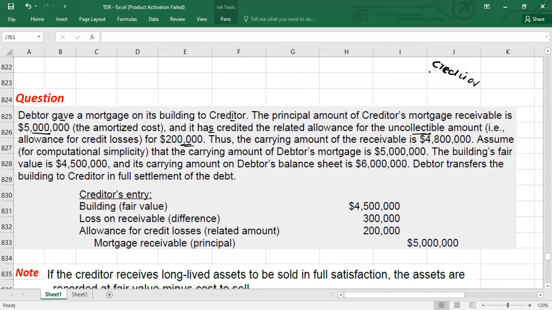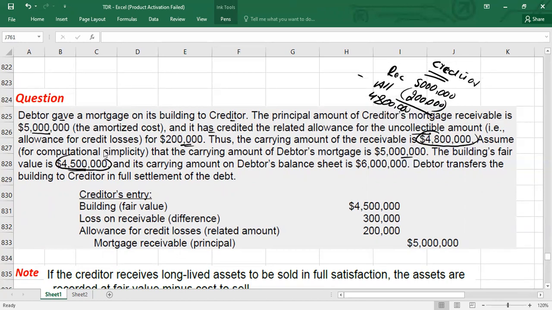It means in the creditor's books, he has booked the receivable at 5 million minus allowances for credit losses, which is $200,000. It means the carrying amount is how much, guys? It is 4.8 million. Okay, the carrying amount of the receivable is 4.8 million. Assume that the debtor's mortgage is 5 million, and the building's fair value is 4.5 million.